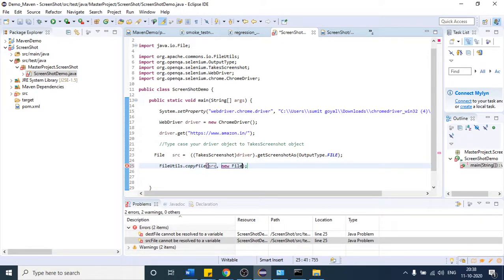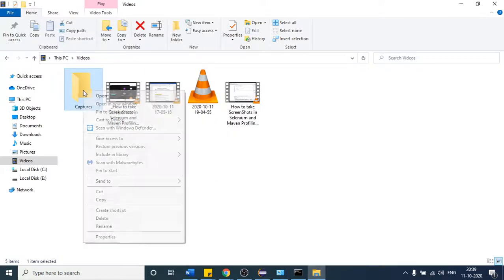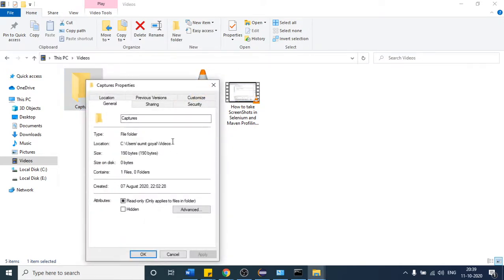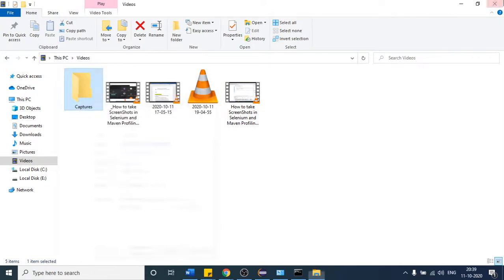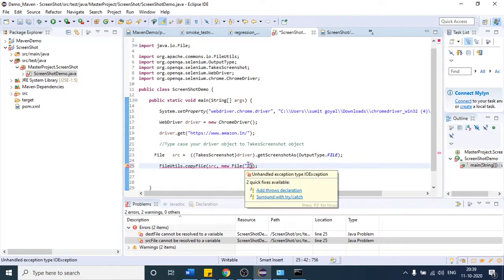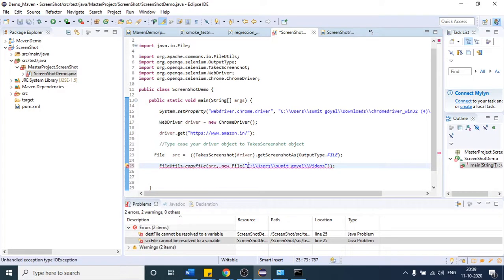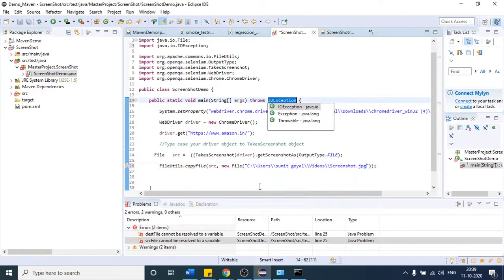So I will create one new file with the help of new, where I have to paste that file. Let us check where this folder is present. Inside that videos folder, copy this and paste it here. After that, we have not provided our file name. Let us say I want the file name to be screenshot. You can define any file name, and then you have to say whether you want JPG or PNG. I want the JPG format. After that, click on add throws declaration. That will do the work for you.